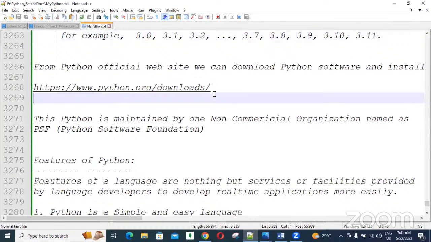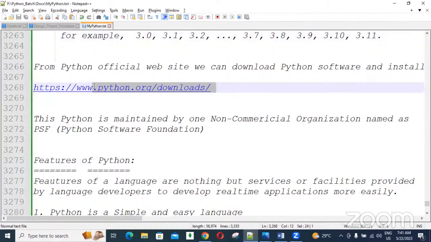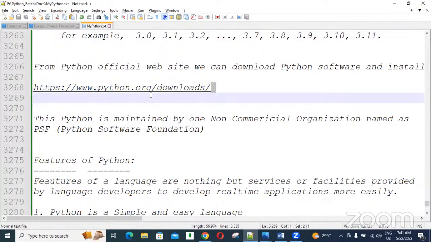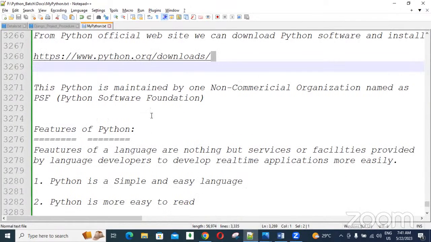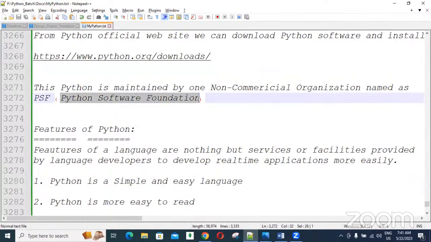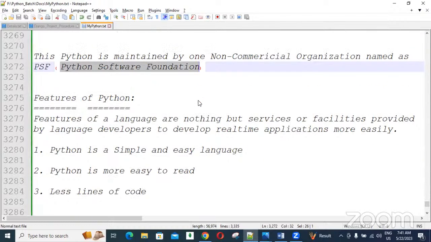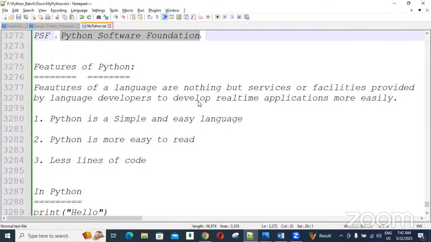Got it? From the official website you can download and install it, guys. Download and install. Today also I will show you. Python is maintained by the Python Software Foundation. It's a non-commercial organization. This one maintains Python. Clear now?